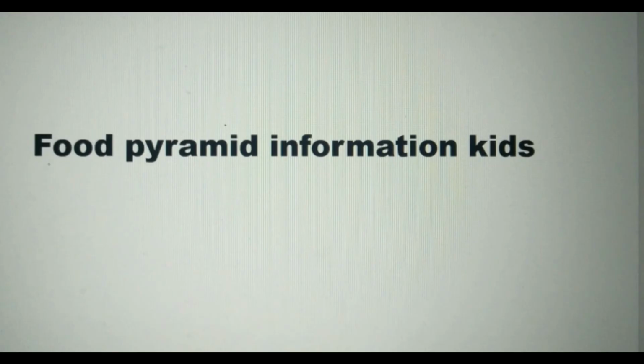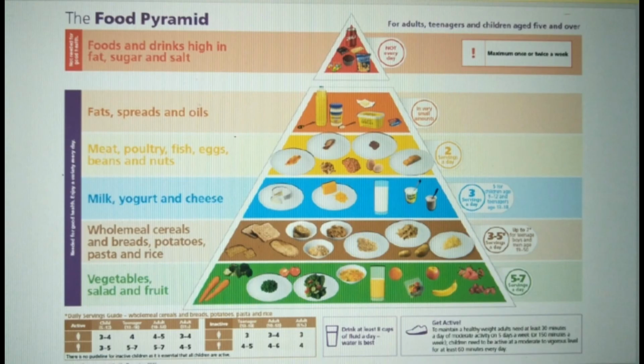Now let's see the food pyramid for kids. The bottom part of the pyramid is fruits, vegetables and salad. You can give as many servings as required for the child. The second part is carbohydrates, which are complex carbohydrates like bread, all types of grains and so on. You can give 3 to 5 servings of this, as kids are going to get maximum energy from carbohydrates. Then milk and dairy products, cheese, you can give 3 to 4 servings.